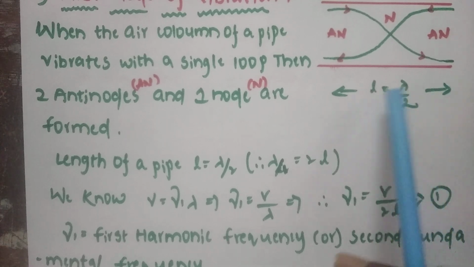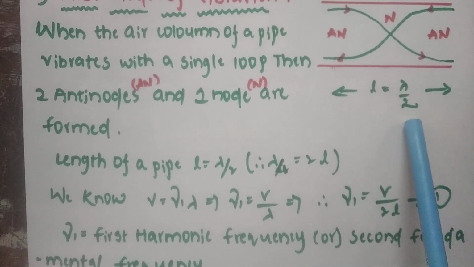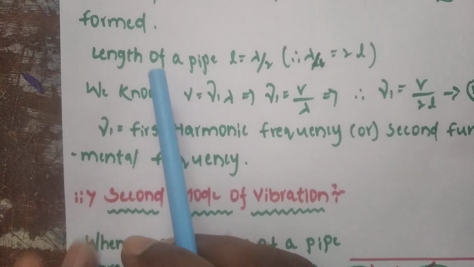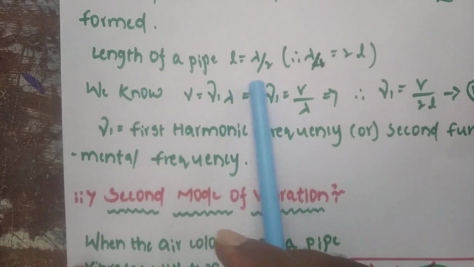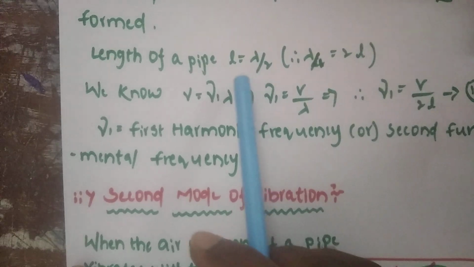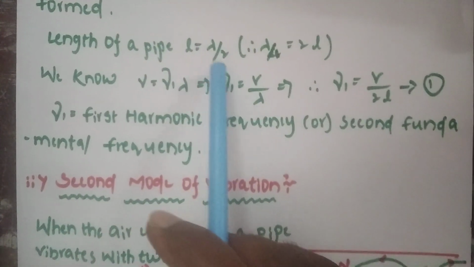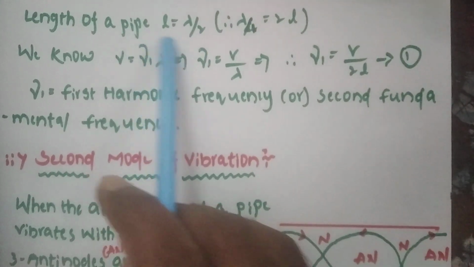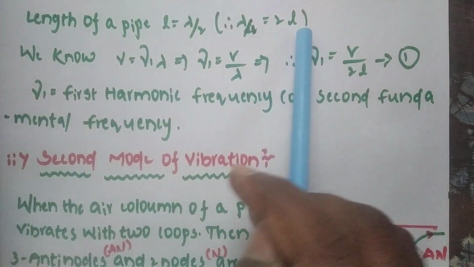The air column of the pipe is L, that is equal to lambda by 2. Length of the pipe L is equal to lambda by 2. So here you can take the lambda value: 2 multiplied with L. Lambda is equal to 2L.